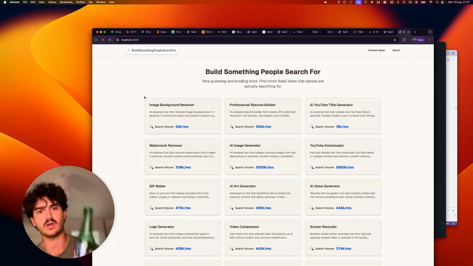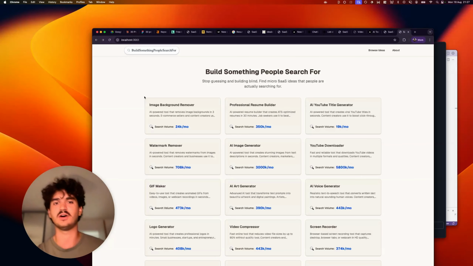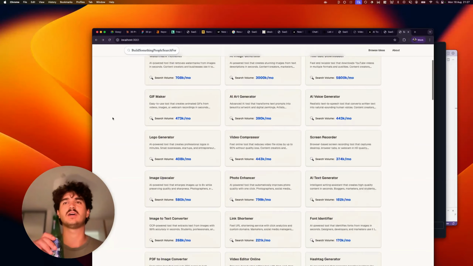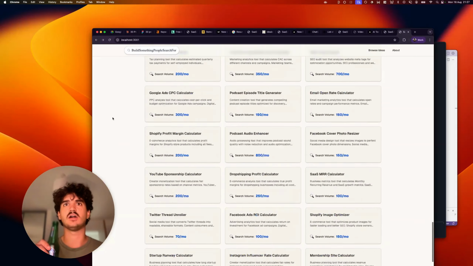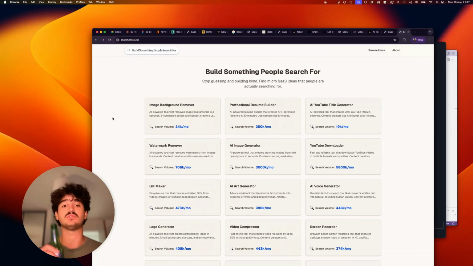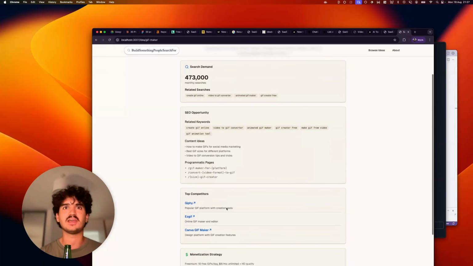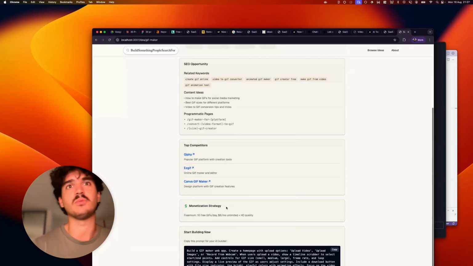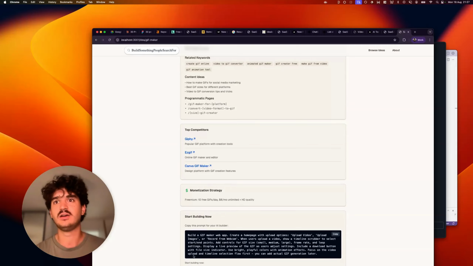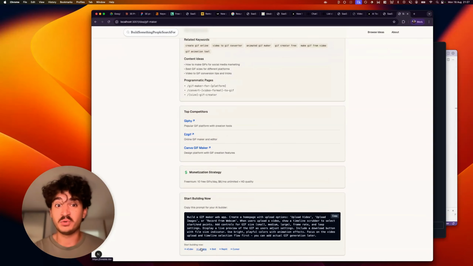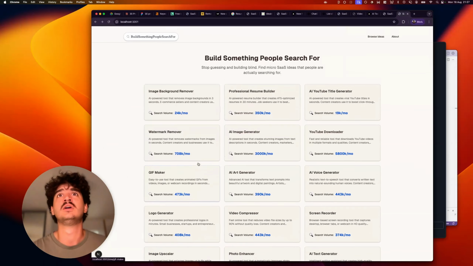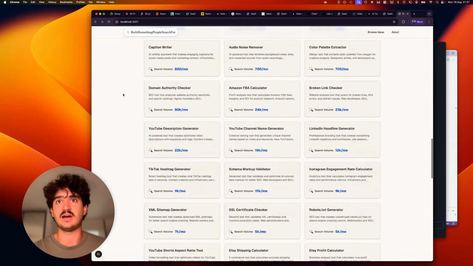We had a nice non-alcoholic Heineken to kickstart the 30 days. And just like that, we got nearly 100 build something people search for tools with search volume, with related keywords, with an SEO opportunity, with competitors, with monetization, and with a prompt to start building. So there we have it. We're not far off getting this out as our first product.